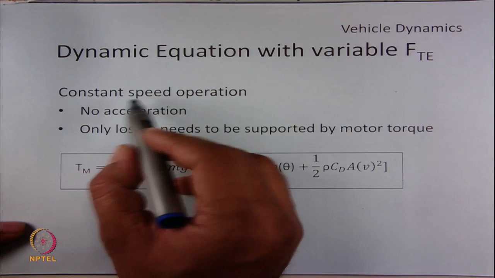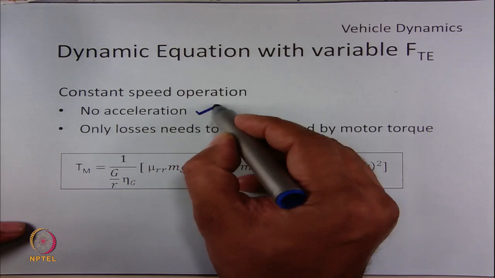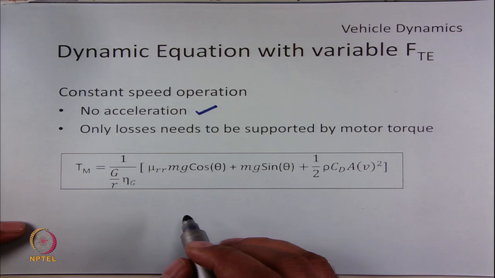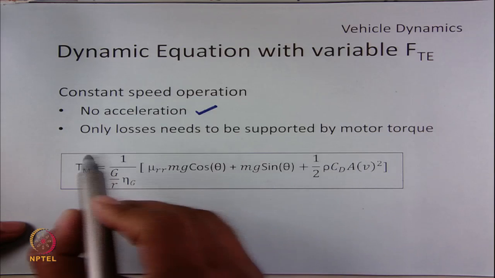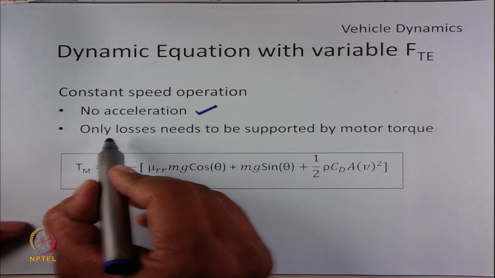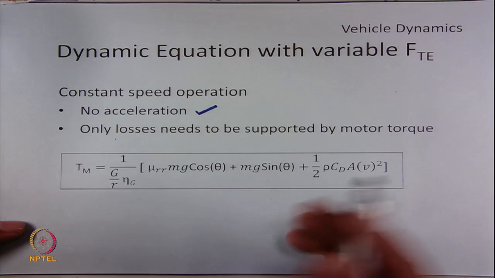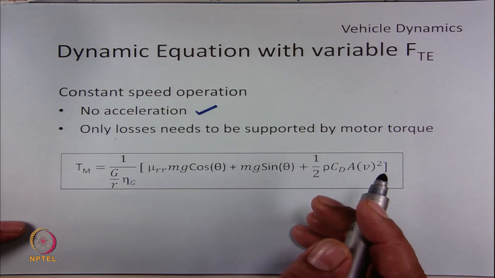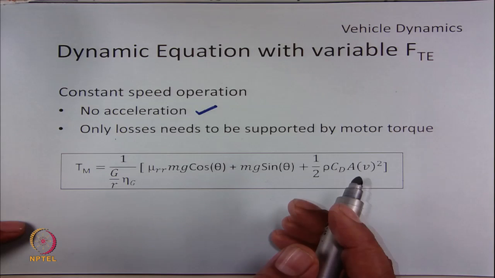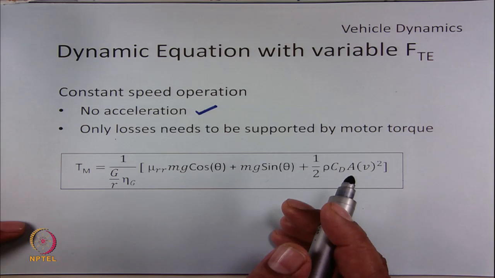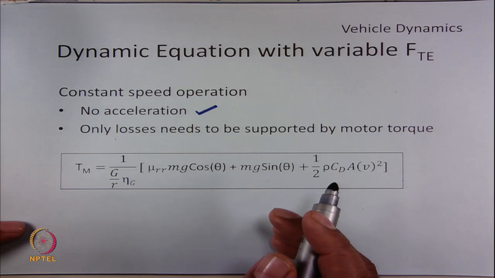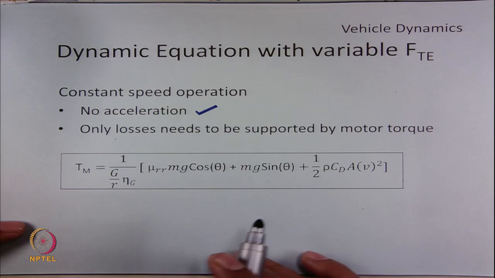When it is constant speed operation, there is no requirement of any accelerating torque, and the machine only needs to supply the power proportional to losses due to load forces such as roller resistance, aerodynamic drag and gradient force, plus other losses in the system such as that present in the transmission system.